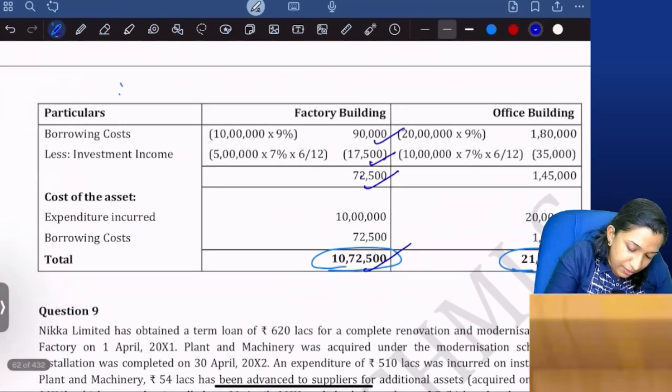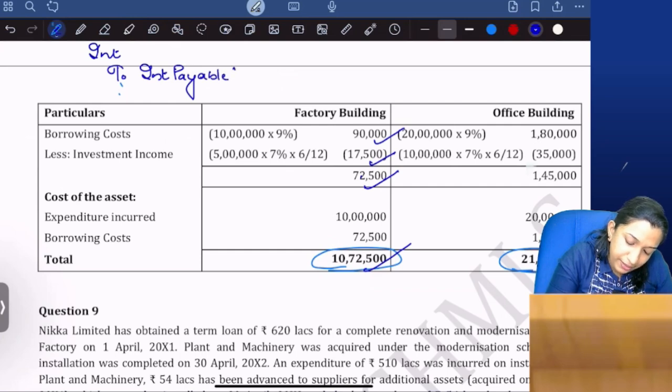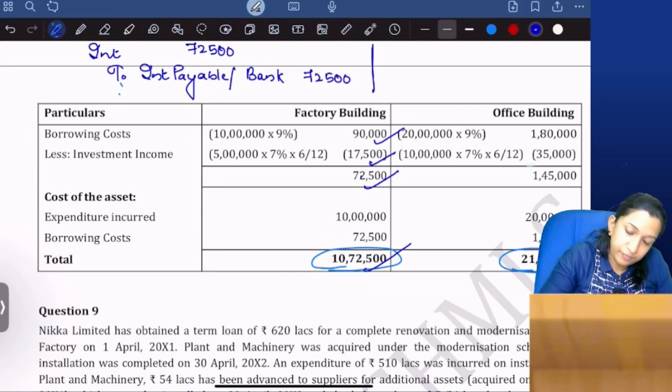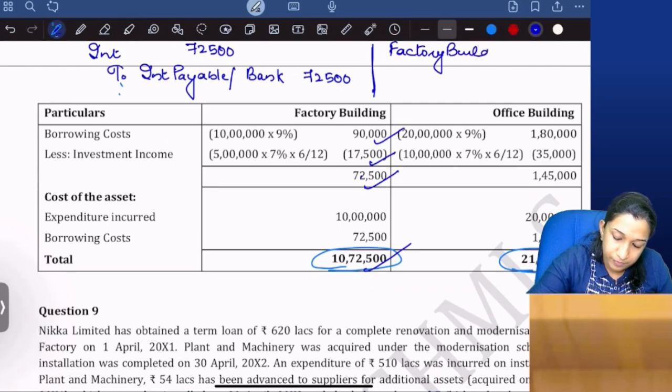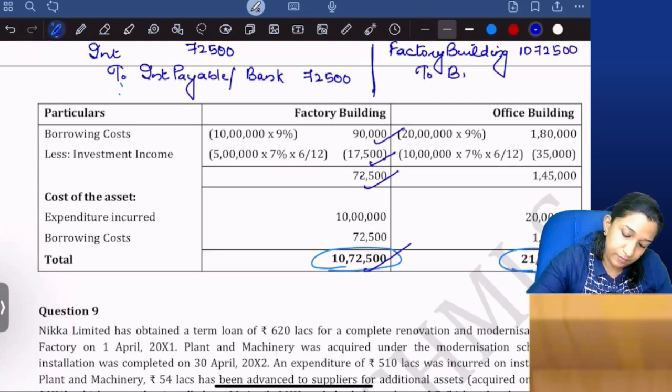So my entry will be like this: interest on factory building, to interest payable, or if interest is already paid, to bank, 72,500. Then factory building 10 lakh 72,500 to bank 10 lakhs, to interest 72,500.